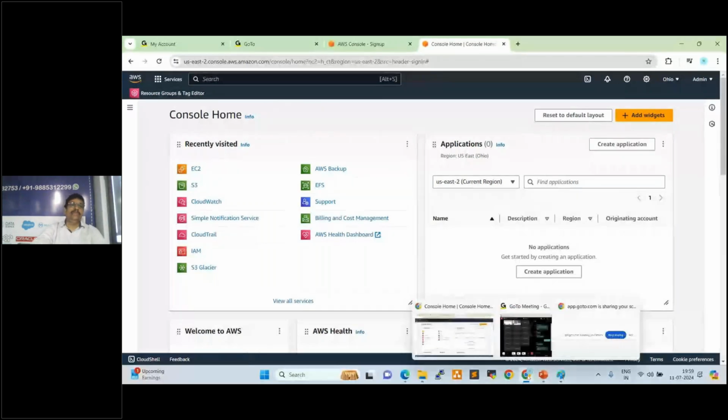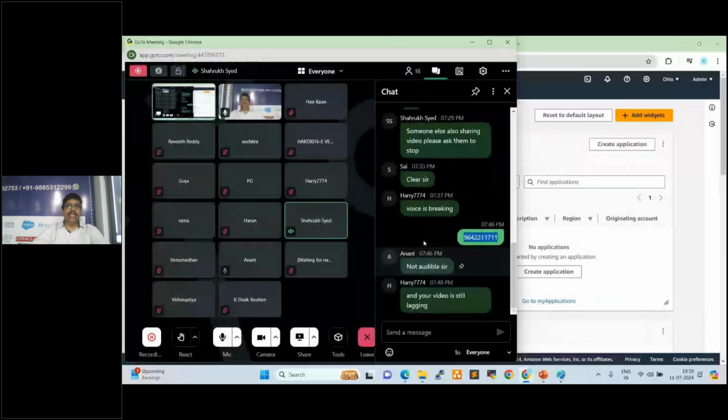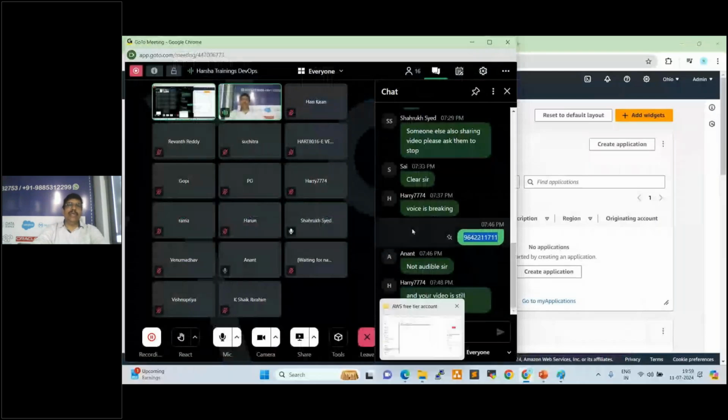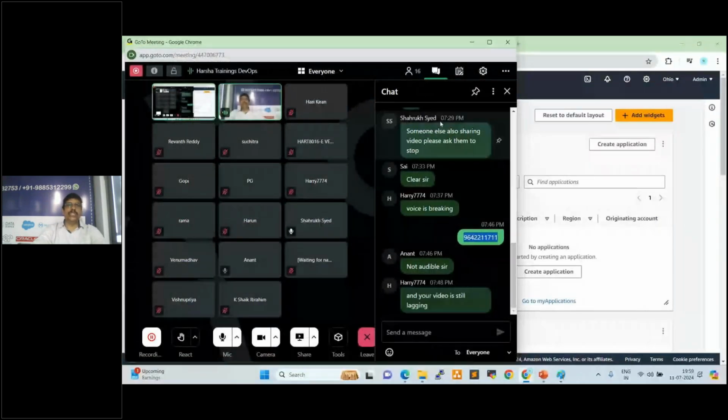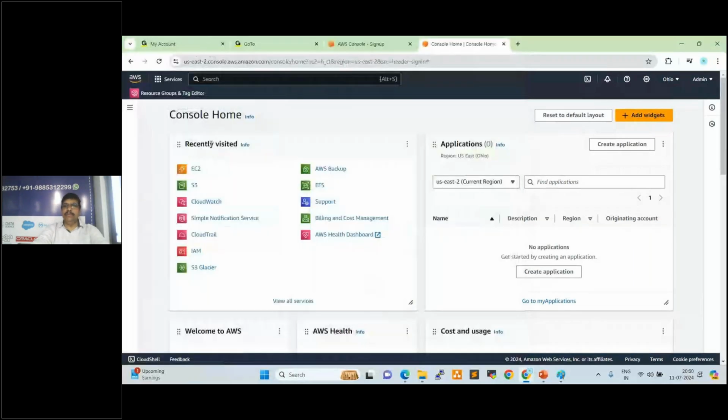Fine. I provided this document in the group, and you will also get the recording, so you can create the account. While creating the account, if you face any issues, take a screenshot and post it into the group so that I'll guide you. Tomorrow we are going to start resources, how to create services here. These are the services.